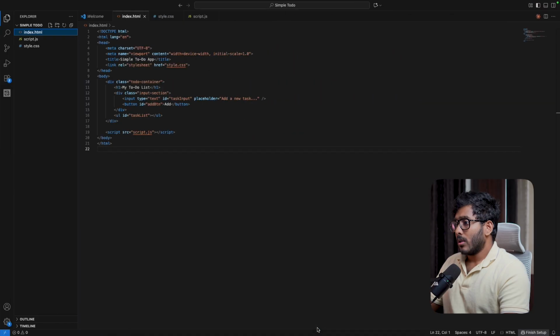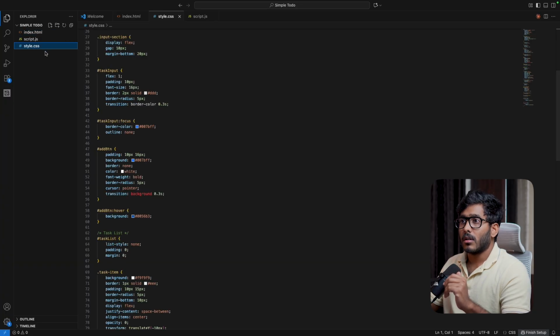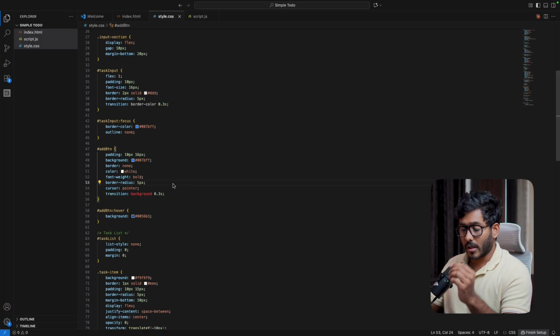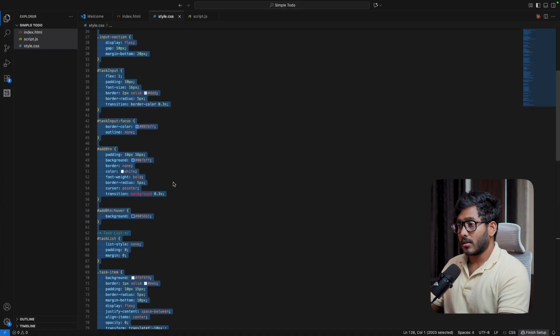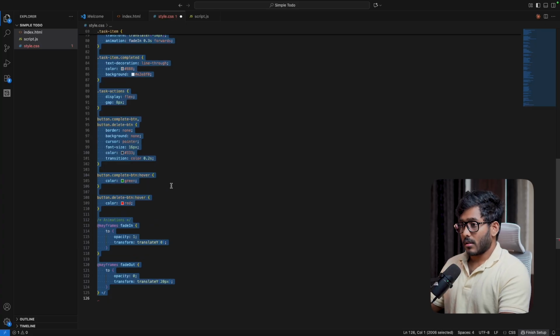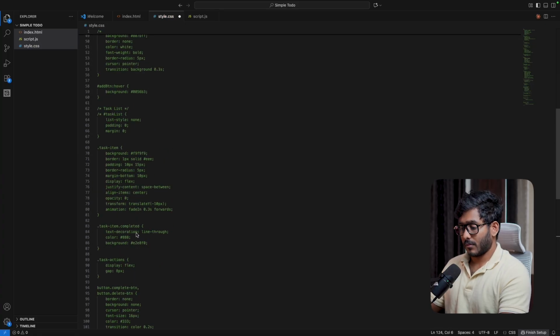Now HTML is the basic structure of the website. All right. Now we have something called style.css. So what if we remove this style.css file from the application? How is it going to make a difference to the website? All right. So I'll select all. All right. Now we have commented out the whole CSS file.